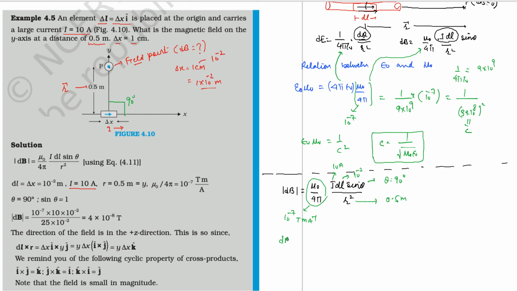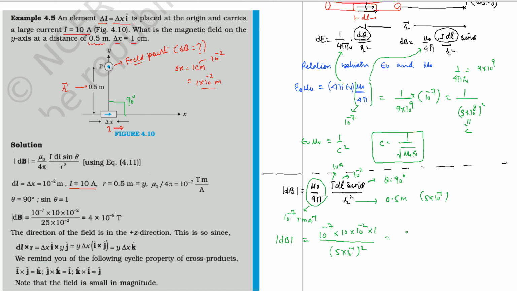So this is the small magnetic field at this point. Fill the values: 10 to the minus 7 cross 10 ampere cross 10 to the minus 2 for dl, and sine 90 degrees is equal to 1, divided by the square of 0.5. 0.5 means 5 cross 10 to the minus 1, so here it is 5 cross 10 to the minus 1 squared, right?